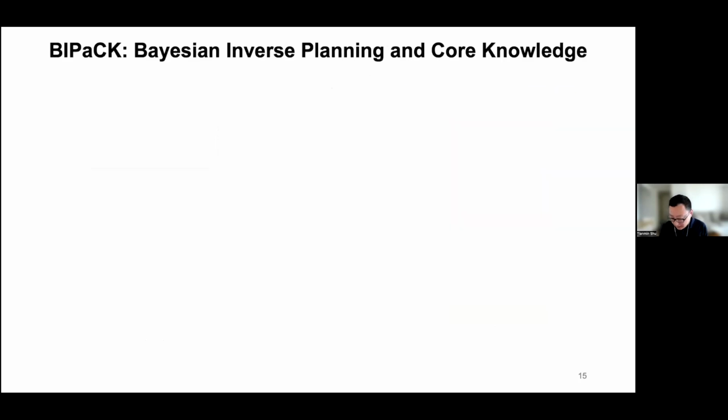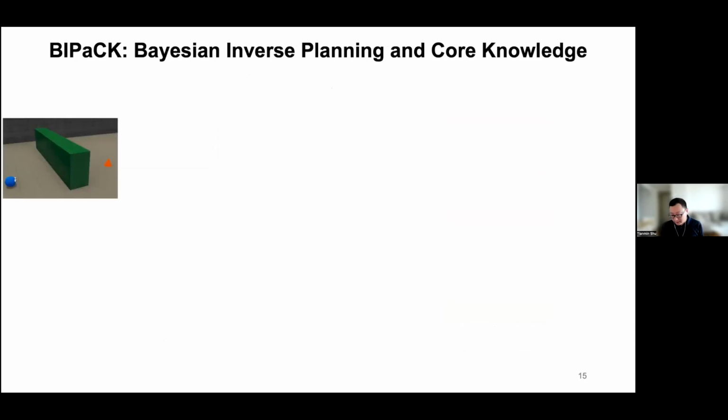All right, so now how can we build a model that can understand this basic concept in intuitive psychology? In our work, we developed a method called BiPAC, which combines Bayesian inverse planning with core knowledge, specifically the kind of core knowledge that's advocated by Liz Spelke in her earlier work.